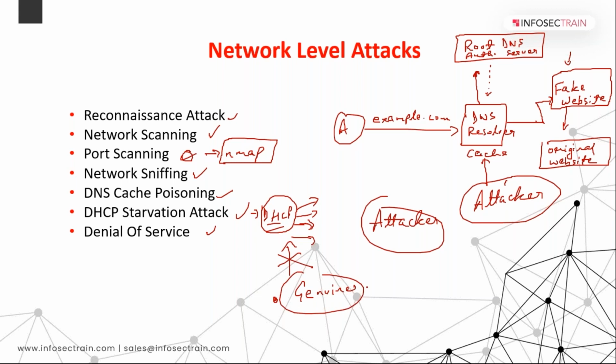So there is no IP left in this DHCP server to lease out to this genuine user. So the attacker can take advantage of it. They can launch their own server, which is known as a rogue server. And now, if this genuine person tries to connect with this server, which is created by the attacker, then obviously the attacker will be having the entire record of what this person is trying to access. So this is how your DHCP starvation attack can be utilized.